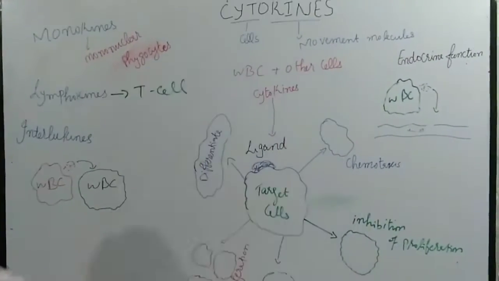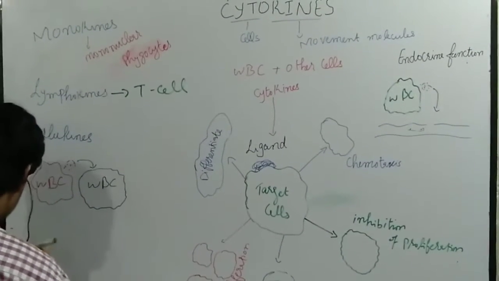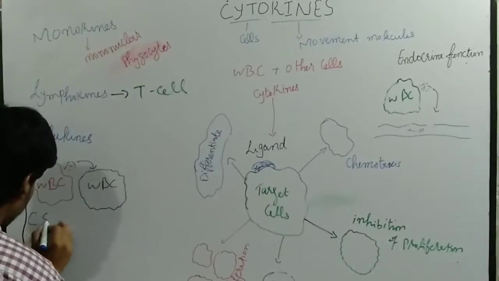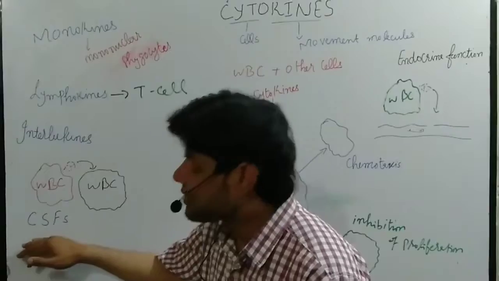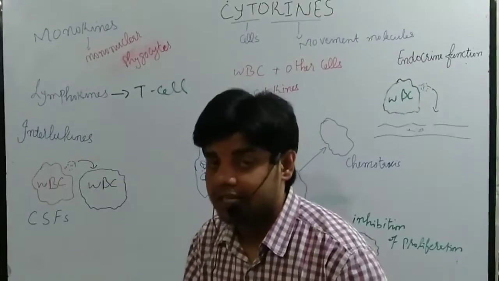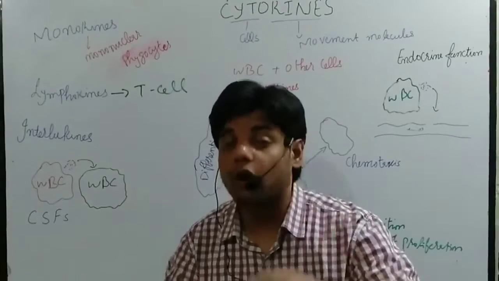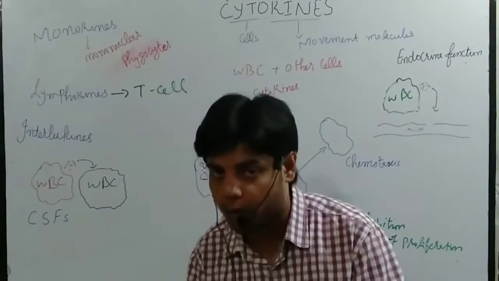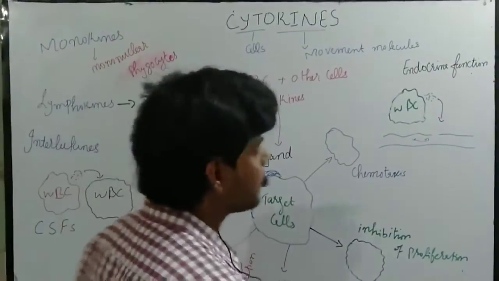Then we have colony stimulating factors. In short form, we can write CSFs. Colony stimulating factors are the cytokines which are released from WBCs and affect the immature cells, the immature immune cells present inside the bone marrow, to activate or differentiate them, and they are specially responsible for developing the immune cells present inside the bone marrow. So that is in a nutshell about the cytokines.